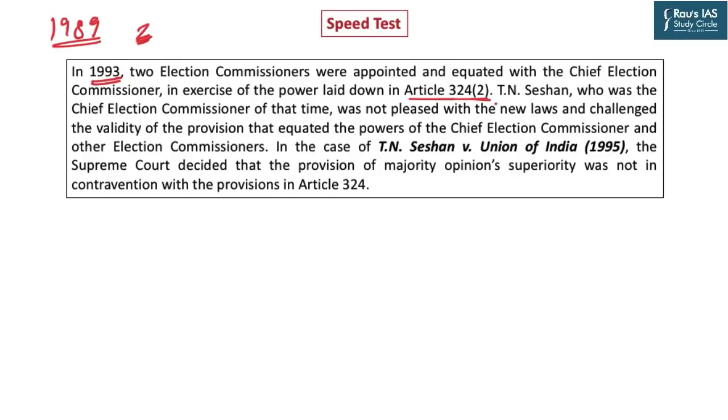T.N. Seshan, as you would know, the famous celebrated Chief Election Commissioner of India, was not pleased by this decision, and he was the Chief Election Commissioner of that time. But in the case T.N. Seshan versus Union of India in 1995, Supreme Court upheld this decision. 1, because via Article 324(2), President is authorized to decide the composition of Election Commission.